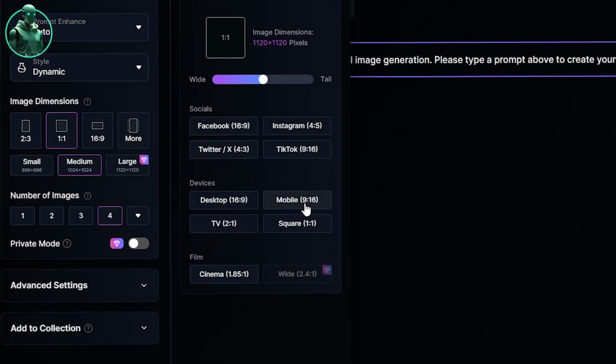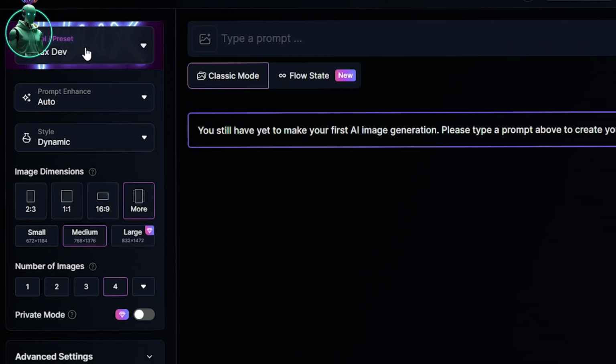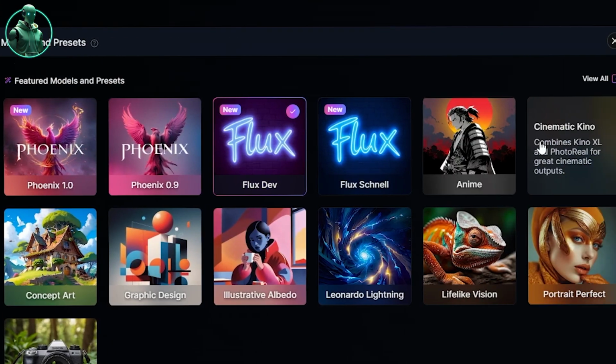First, select the 9:16 reel ratio. Then, from the model preset, choose Cinematic Kino.